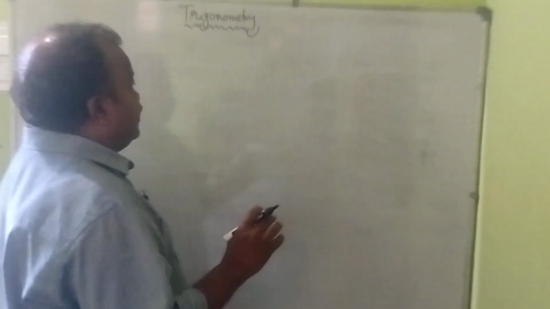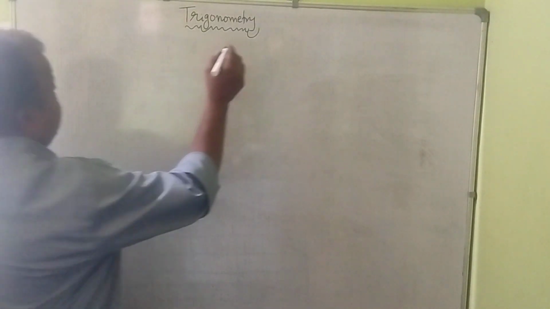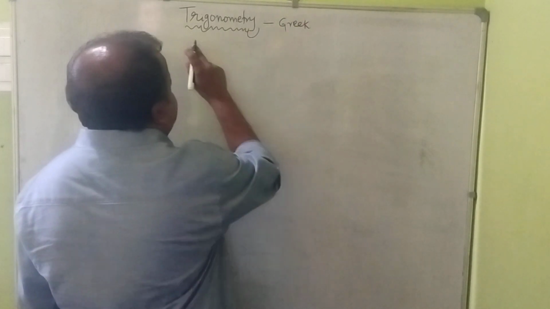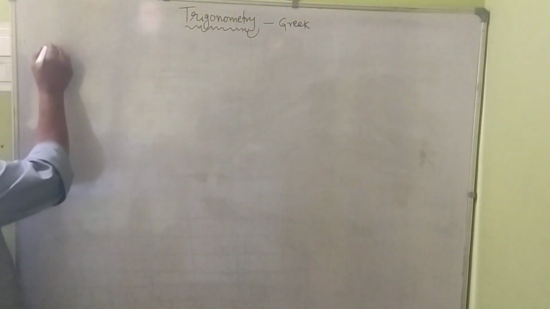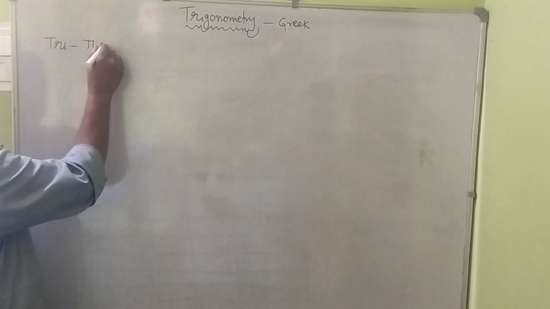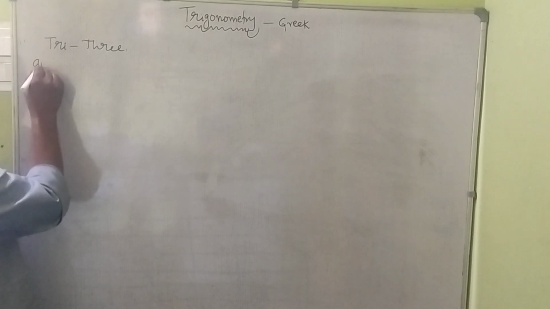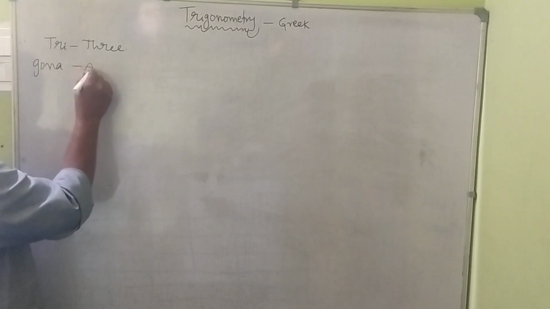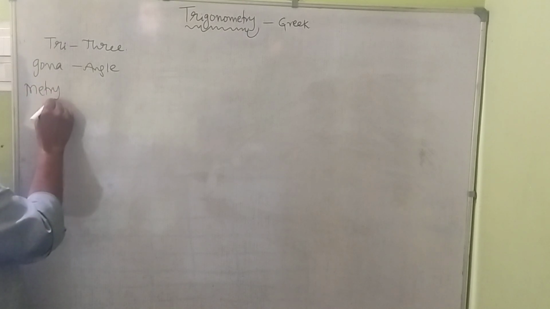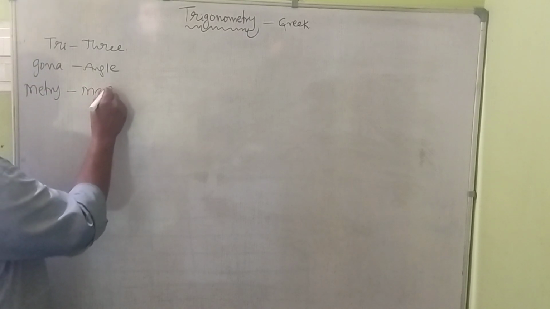Right? Trigonometry is a Greek word. What is the meaning of this? Here see, tri means three, gona means angle, and metri means measurement.